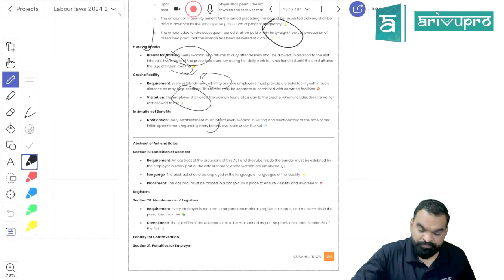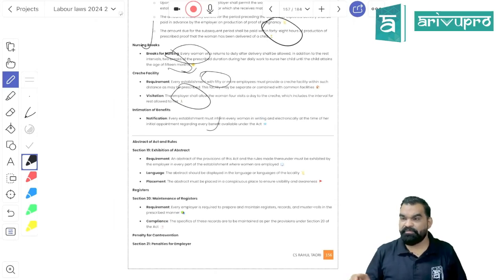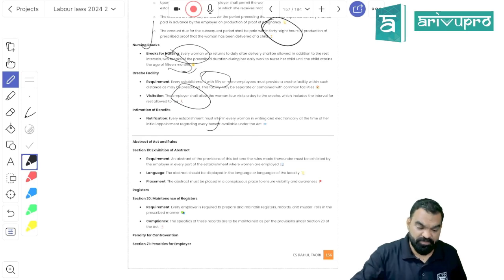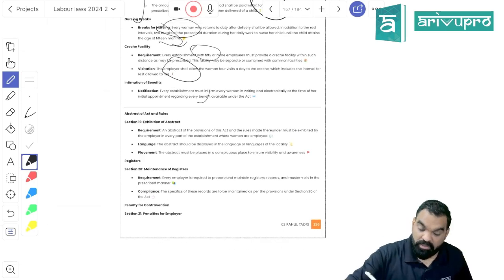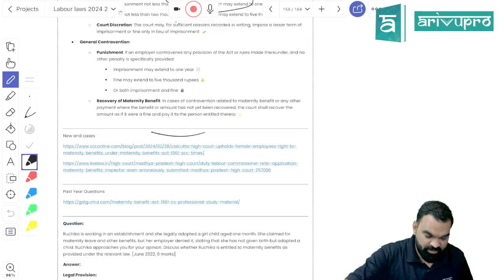And the entire benefit should be paid 50% in advance, and the remaining amount can be paid within 48 hours of the delivery, or miscarriage or whatsoever would happen, right? Is it clear, students? Manageable?